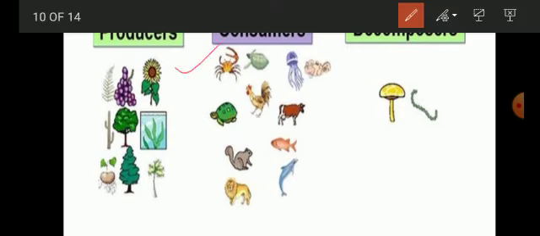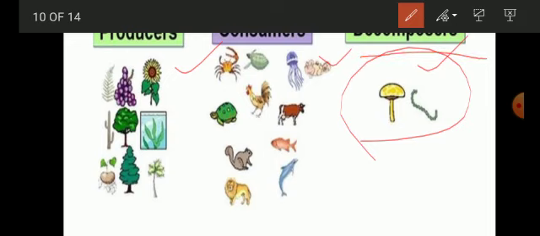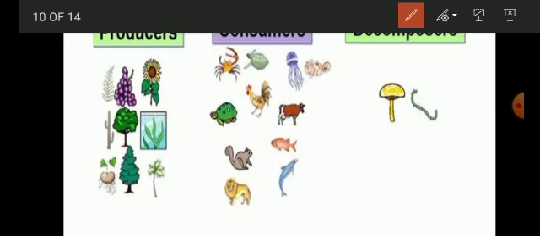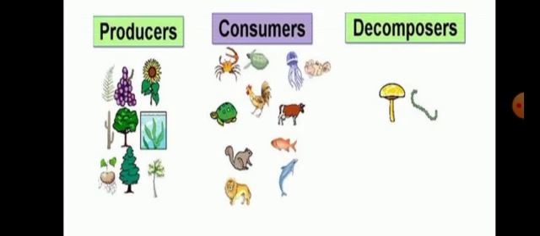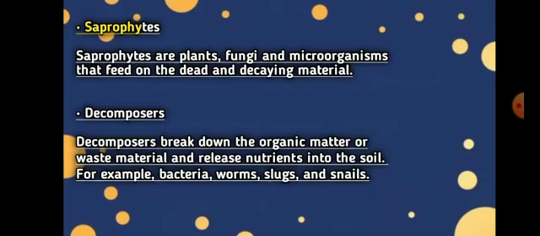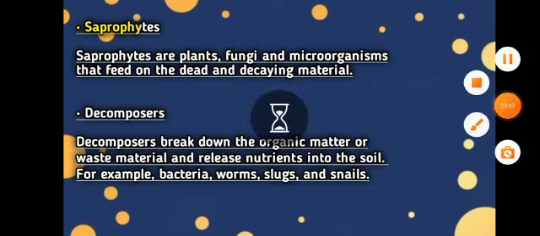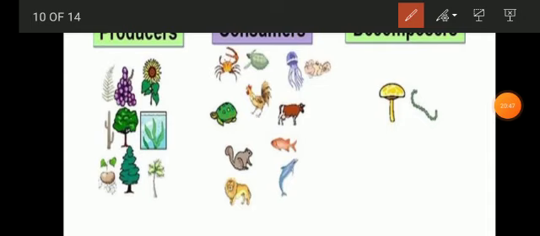So producers, consumers, and decomposers. As we talked earlier about decomposers, examples are your fungi and some bacteria, worms, etc. So I'm not going to talk about the decomposers as of now.